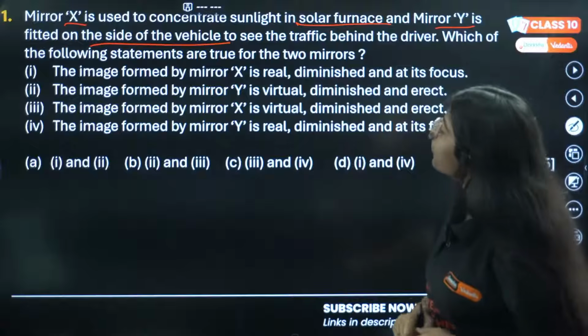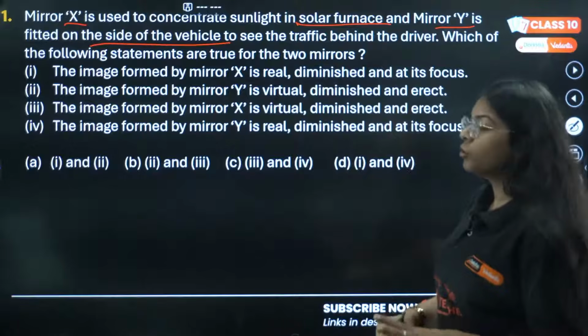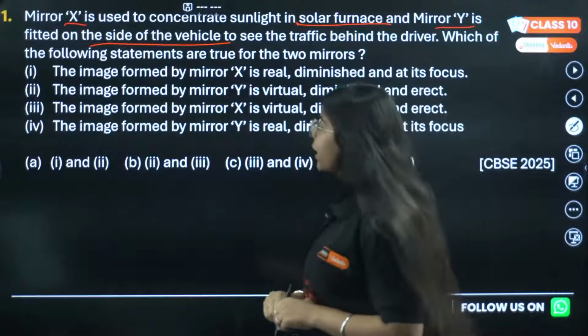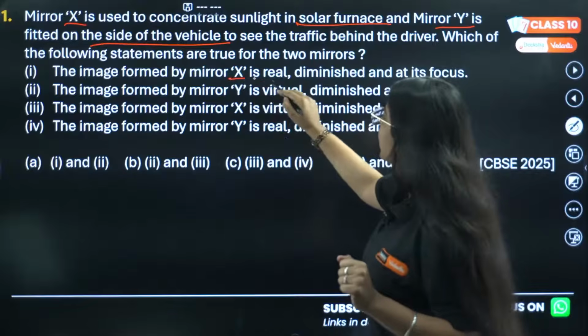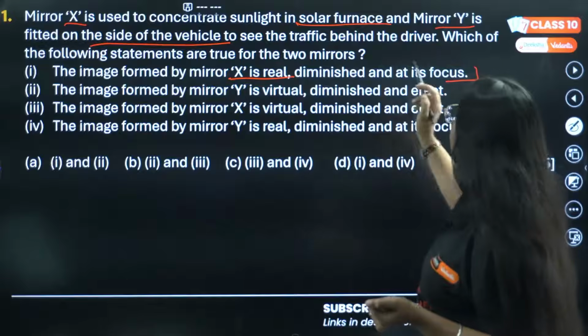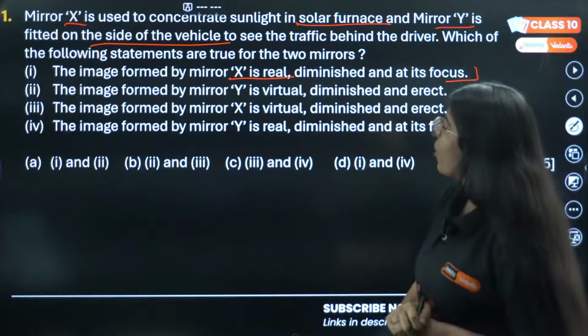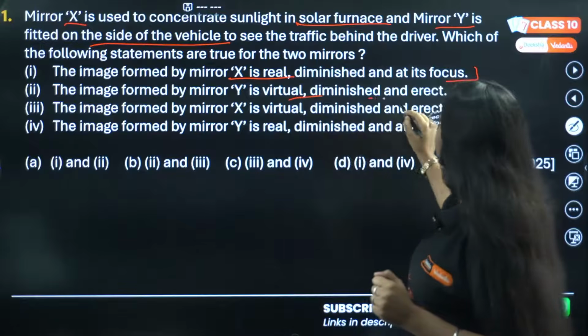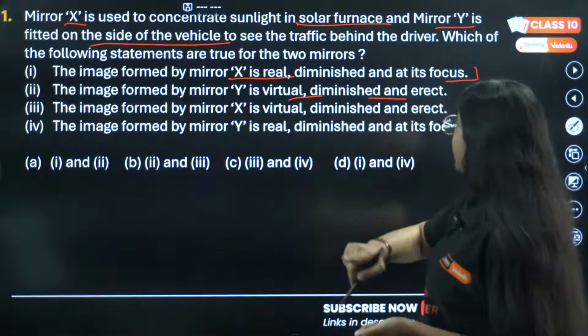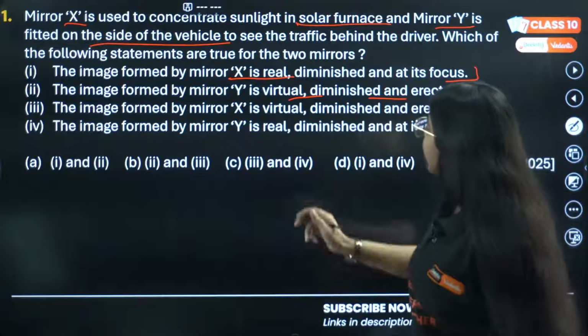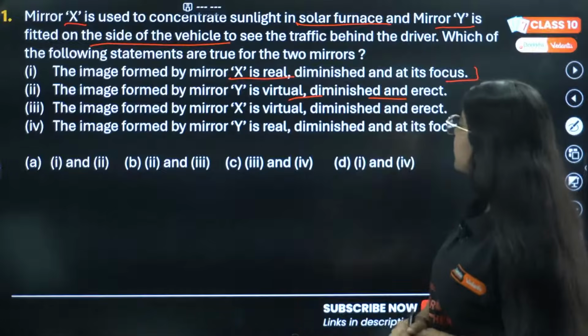Which of the following statements are true for the two mirrors? First, the image formed by mirror X is real, diminished and at its focus. Image formed by mirror Y is virtual, diminished and erect. Image formed by mirror X is virtual, diminished and erect. Mirror Y is real, diminished and at its focus.